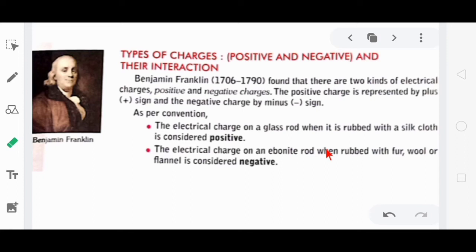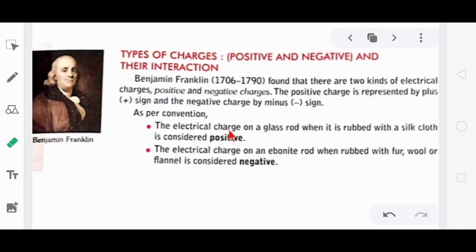Here it is said that the glass rod is positive. It means some of the electrons come out of the glass rod and they now go to the silk cloth, and this silk cloth is now negatively charged, but the glass rod becomes positively charged.